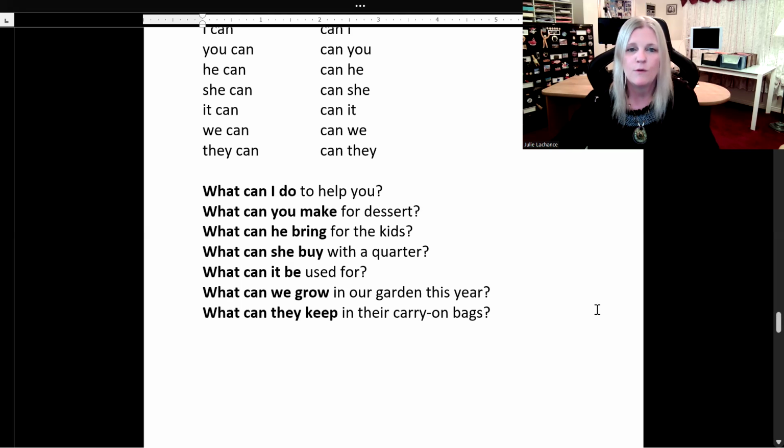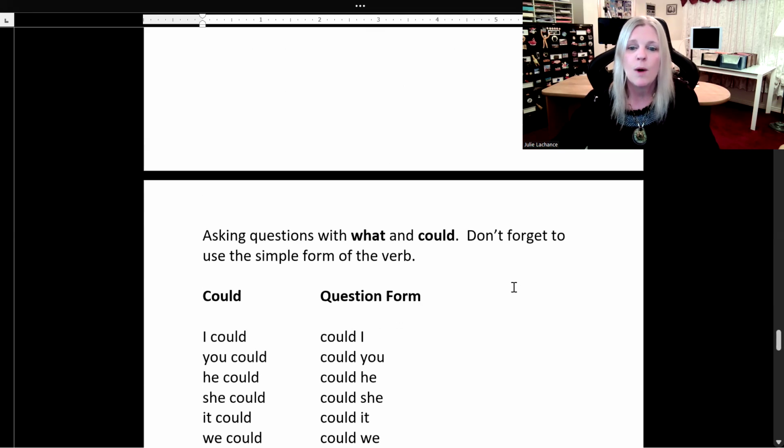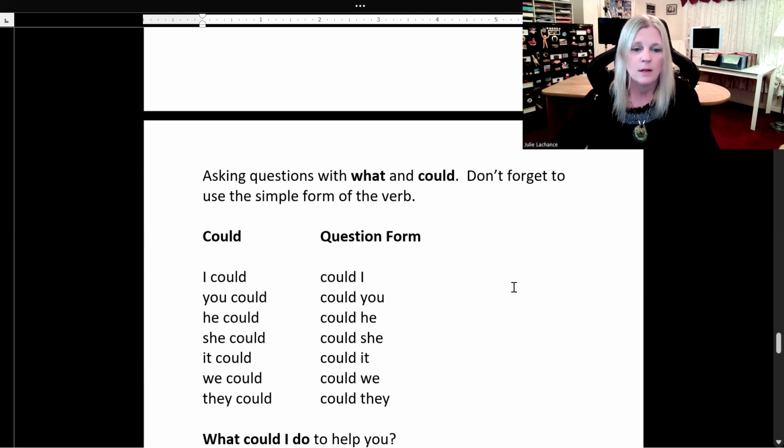Let's look for the simple form of the verb. Do, make, bring, buy, be, grow, keep. Is there anything easier? No, it's so easy. Asking questions with what and could. Don't forget to use the simple form of the verb.